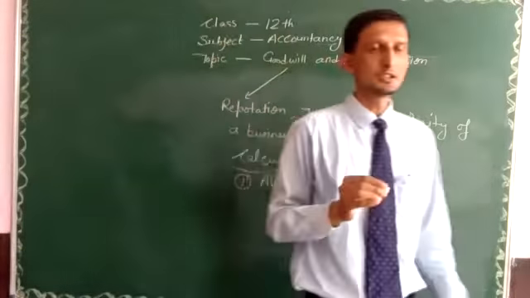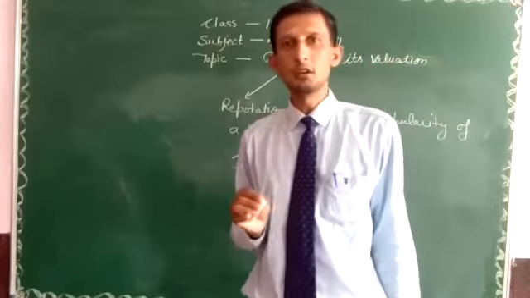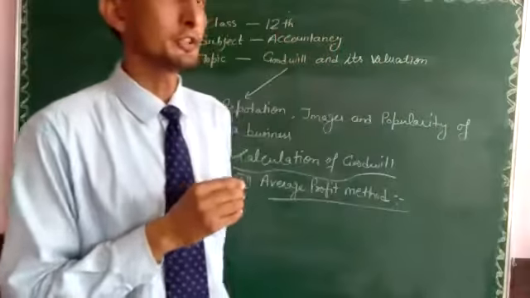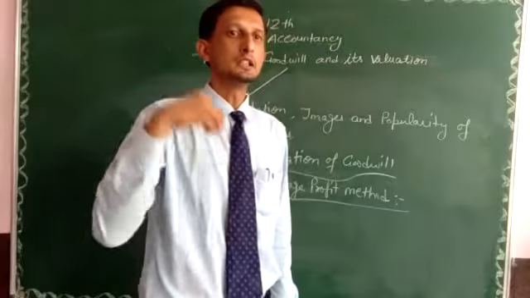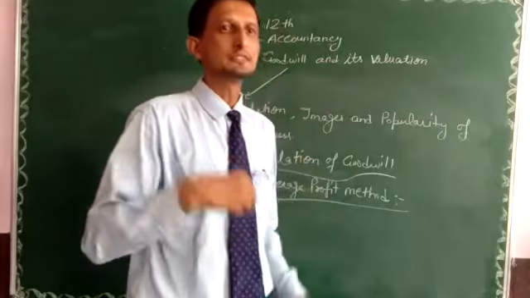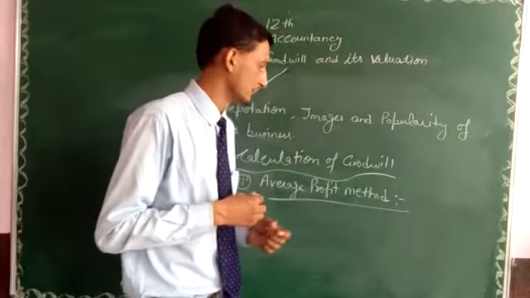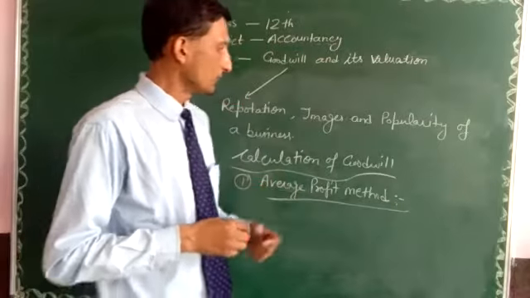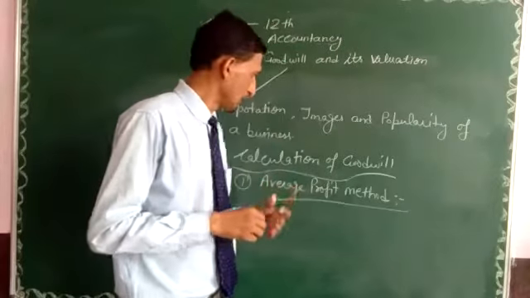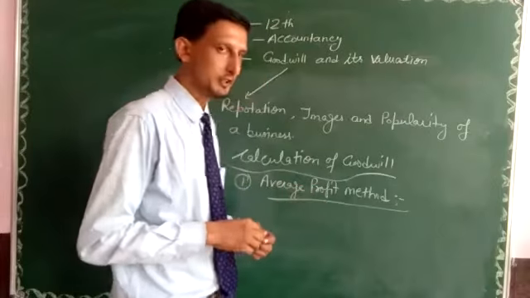The average profit method shows how much profit is earned by a firm over a number of years, meaning 10 years, 12 years, 5 years, or 4 years. So we can easily calculate the value of goodwill with the help of the average profit method.